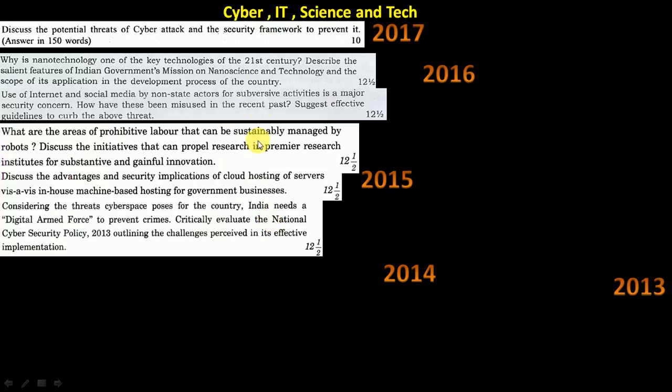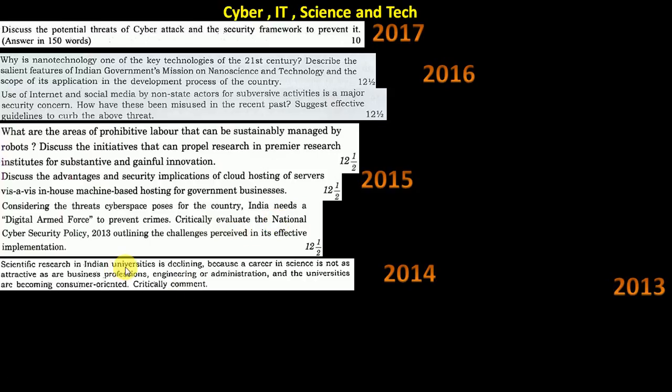Even in cyber, the questions are not repeating, only the section is repeating. Cyber, one question will come, that we can tell as a guarantee, but nanotech is not repeated, robots are not repeated, cloud hosting is not repeated. Here again, a digital armed force. They are saying India has an army for normal defence, so in the same way a digital armed force should be there to prevent crime. That was one suggestion at that time. It was in the news, that is why it was asked. The same thing won't come again.